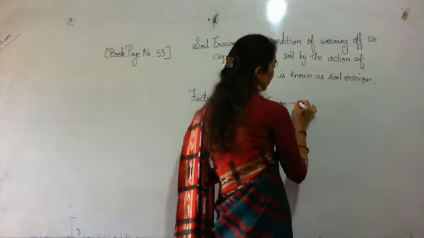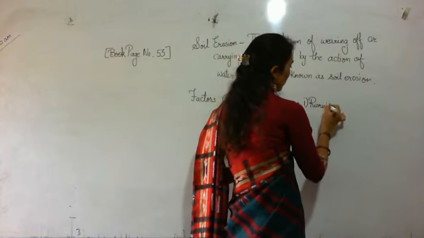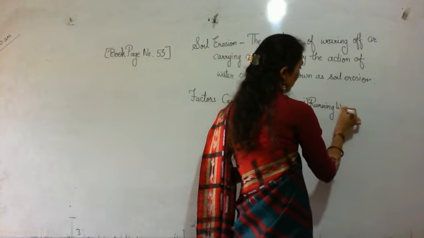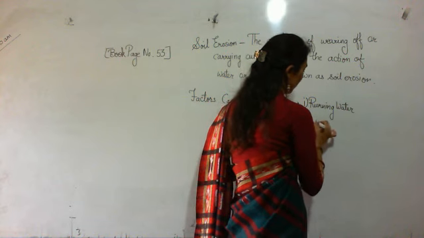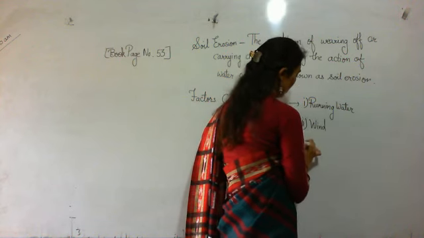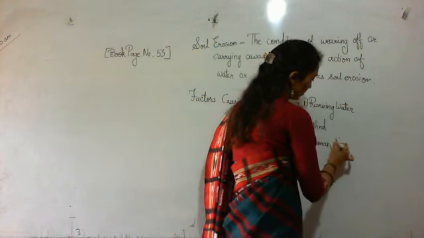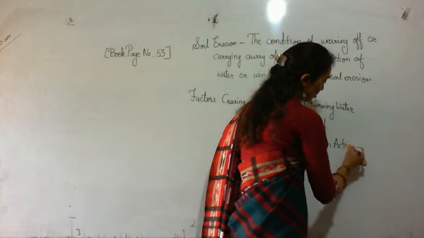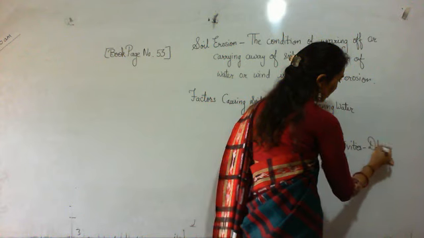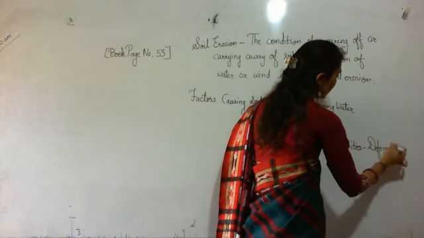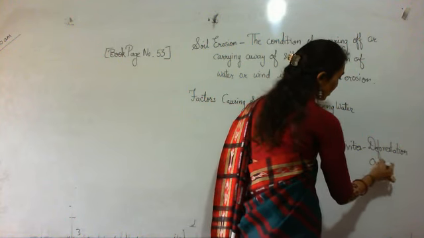First one is running water, second wind, third one human activity. In human activity, like deforestation means cutting down of more plants, and overgrazing of cattle.